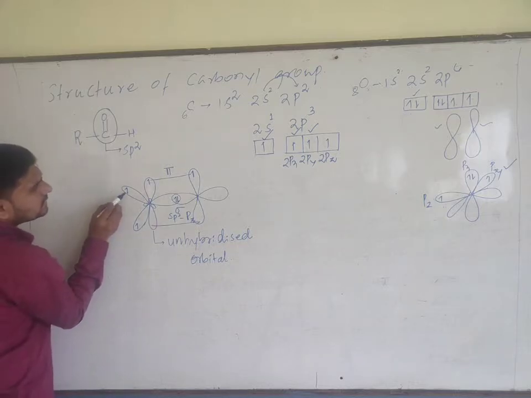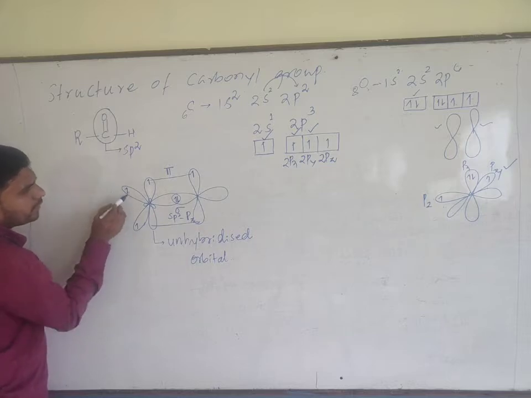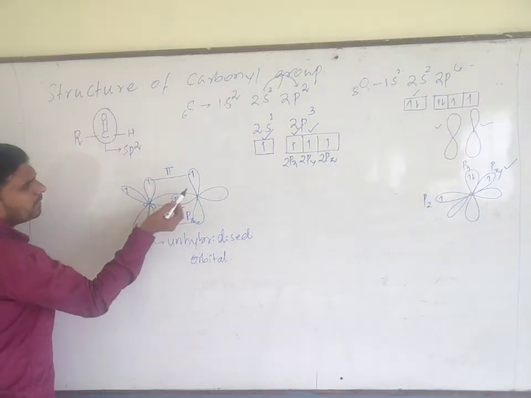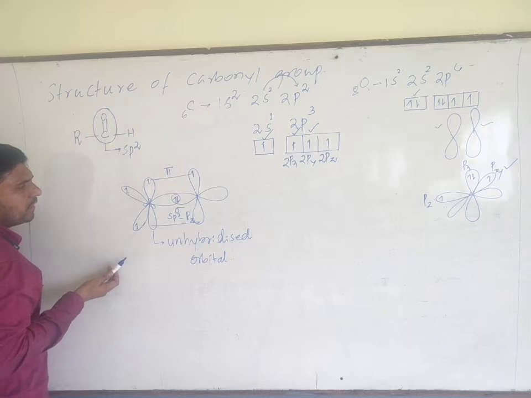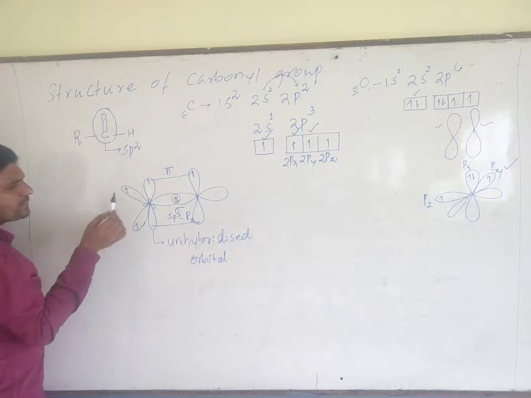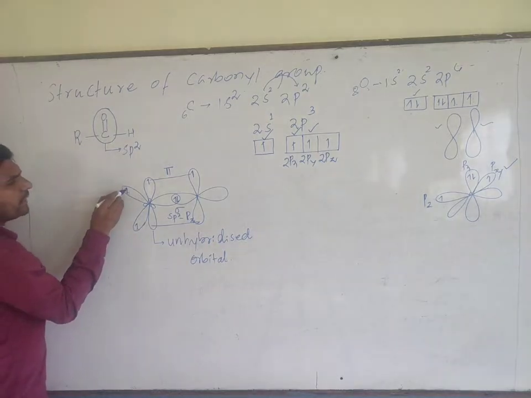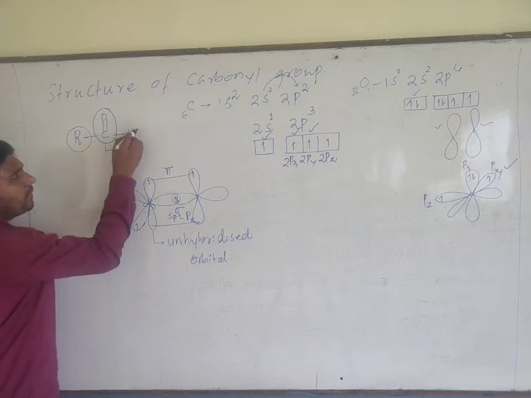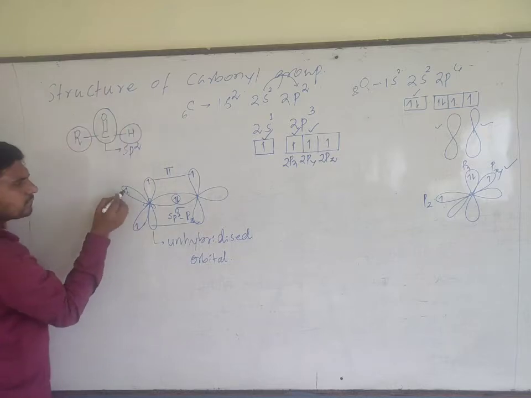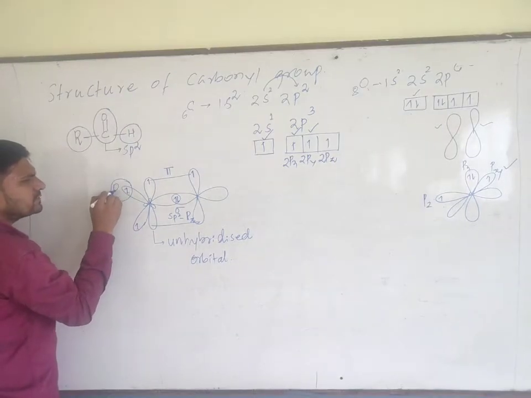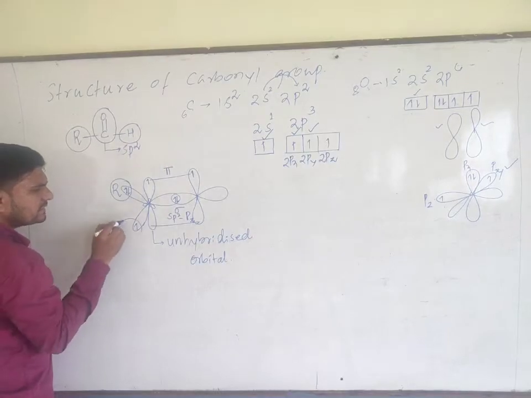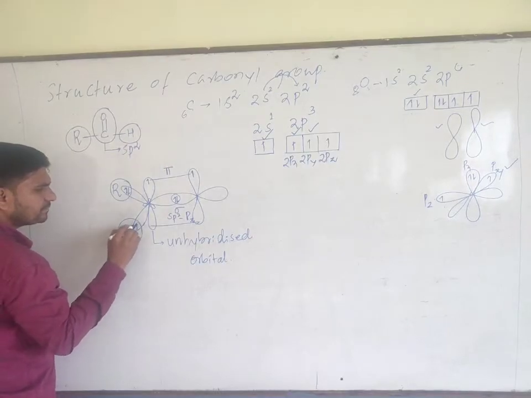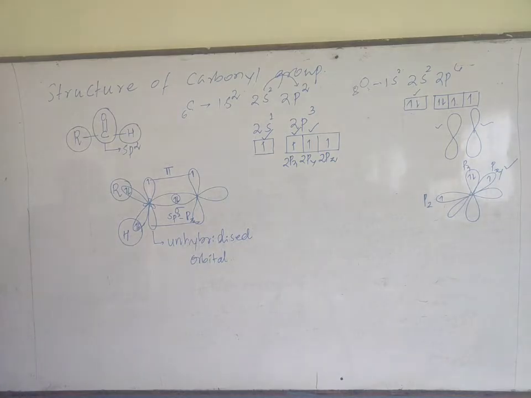Over here remaining 2 sp2 hybrid orbitals, one sp2 forms a sigma bond with the oxygen atom. Okay, and of the remaining 2 sp2 hybrid orbitals, one forms a bond with carbon, and the other sp2 hybrid orbital forms a bond with hydrogen. That I will show directly. This is R, and this is H. Understood?